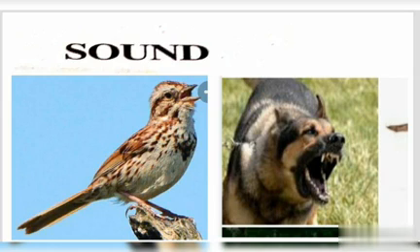How are sounds produced? Sounds are produced when a medium is disturbed or vibrated. What is the meaning of medium? Medium is nothing but the substance through which sound travels. That substance we can call a medium. Not only sound, light also travels through a substance, and that substance is also called a medium.